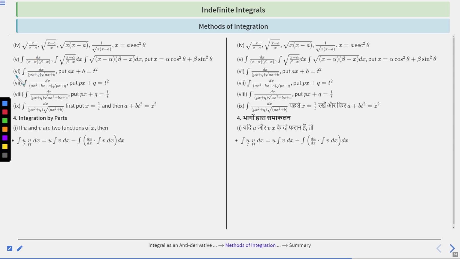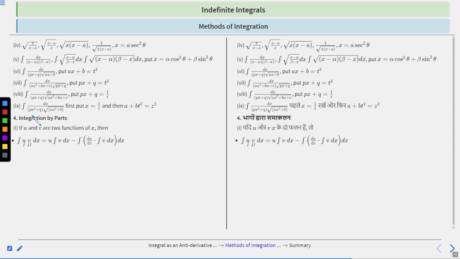If it is of the form integration of dx upon px plus q root over ax plus b, put ax plus b is equal to t square. Integration of dx upon ax square plus bx plus c into root over px plus q, put px plus q is equal to t square. Next one is dx upon px plus q root over ax square plus bx plus c. Put px plus q is equal to 1 by t.